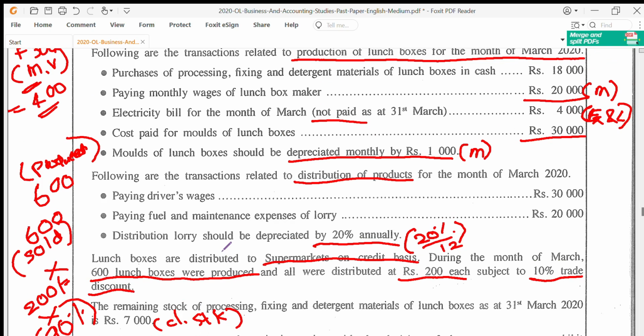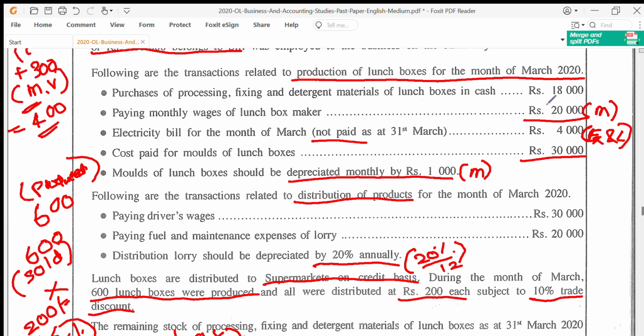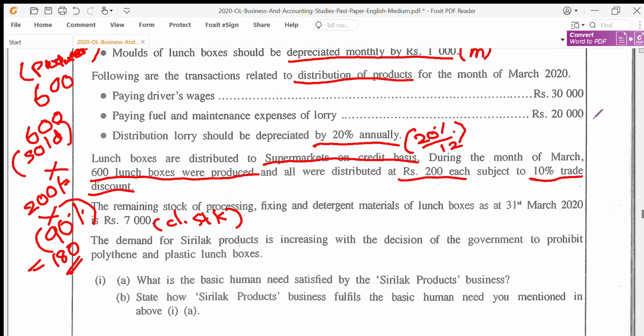Remember earlier you spent 18,000 over here to purchase the detergent material. Now out of the 18,000, you have 7,000 left, which means you have used only 11,000. So put an asterisk mark here, mark it as used 11,000. Remember again, this is for the month.